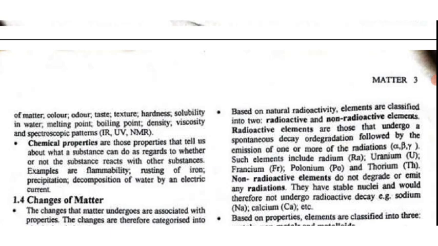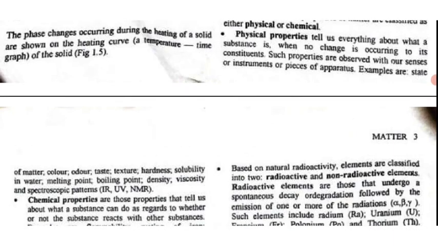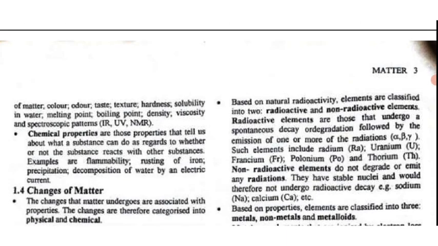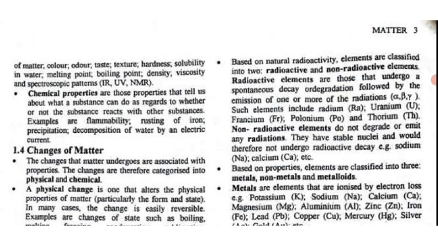So now, chemical properties have to do with reactions. Let me just put it that way. But physical properties, you can just see them, you can observe them. For example, when you are boiling water and water begins to turn to vapor, you know that it's turning to vapor. It's something you can actually observe. But chemical properties, you may have to bring in one or two tests to be sure that there has been a change in the chemical property.